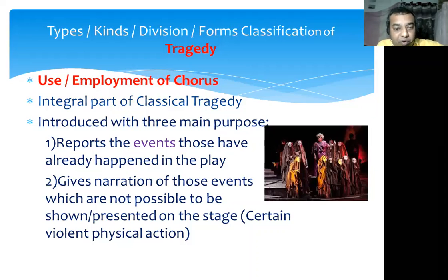That's why scenes which were not possible to be shown on the stage were reported in the form of the chorus. At the same time, the classical dramatists believed that there should not be presentation of violent physical action on the stage. To avoid those violent physical actions, they were reported in the form of the chorus.